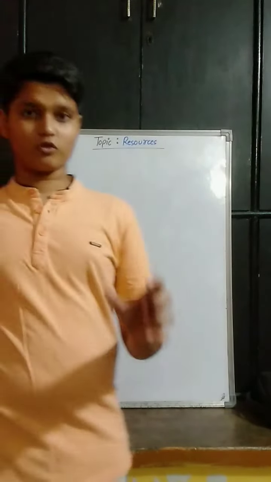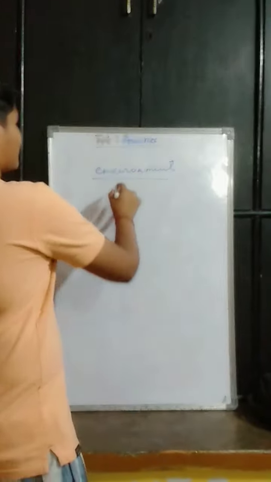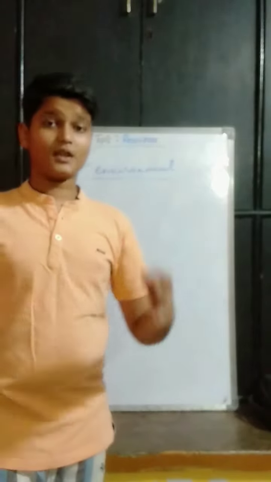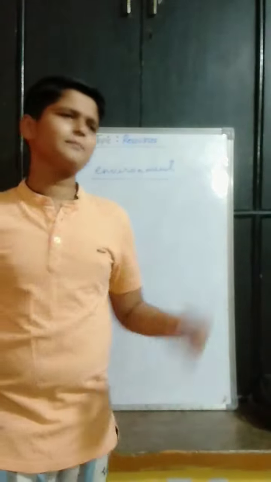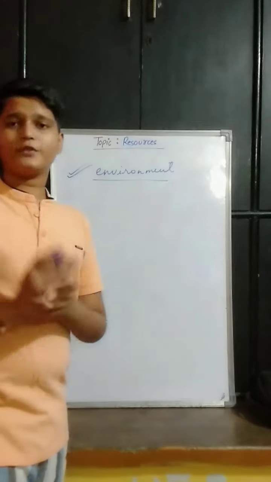Okay, so first of all we all know that we have nature. So what is nature? Nature means environment. Now everything that exists, whatever we see or we smell, everything that exists everywhere consists of the environment. You can say this is a group which consists of everything. It's me, this phone, even all the plants, animals, microorganisms, non-living things, plastics, metals, etc. Now this environment gives us some useful things.